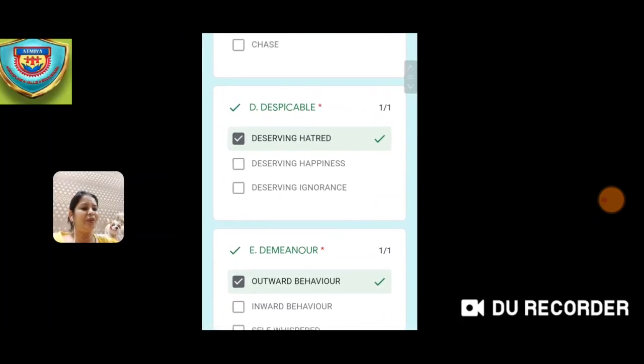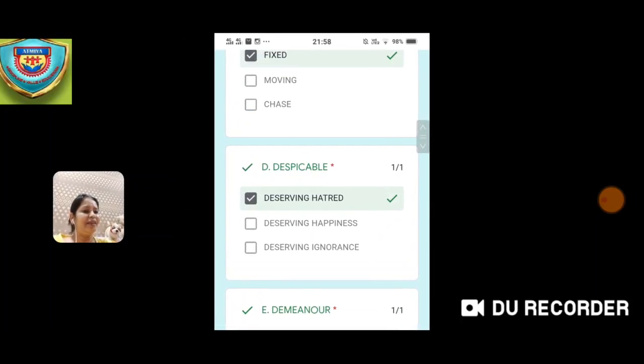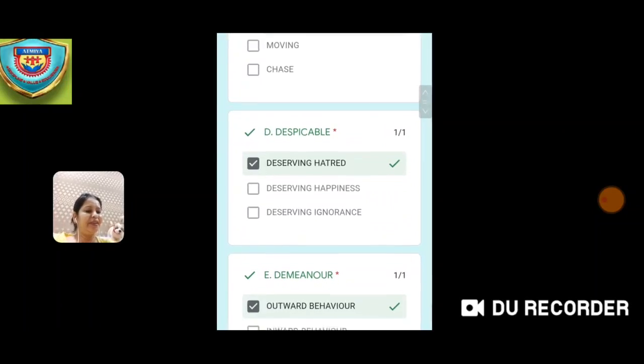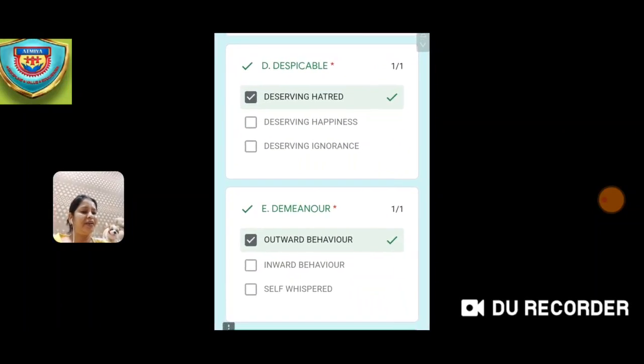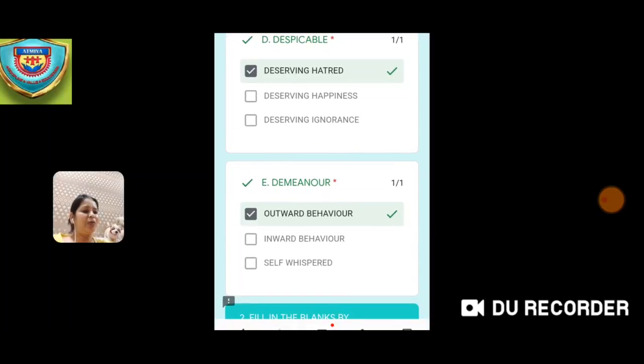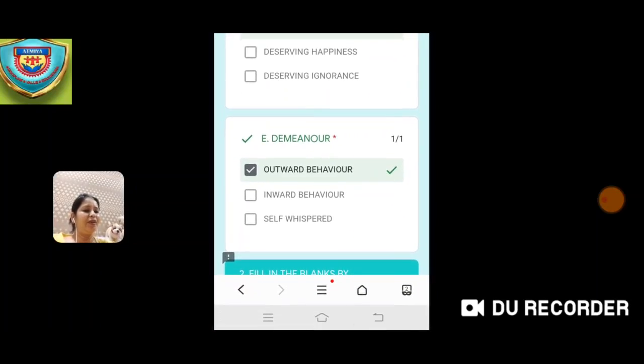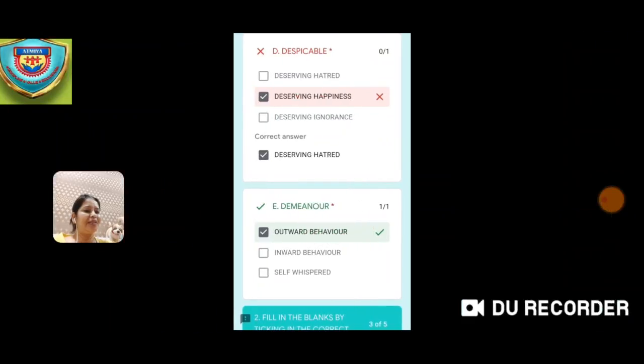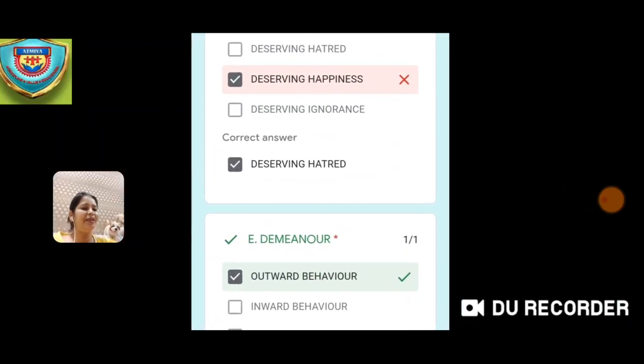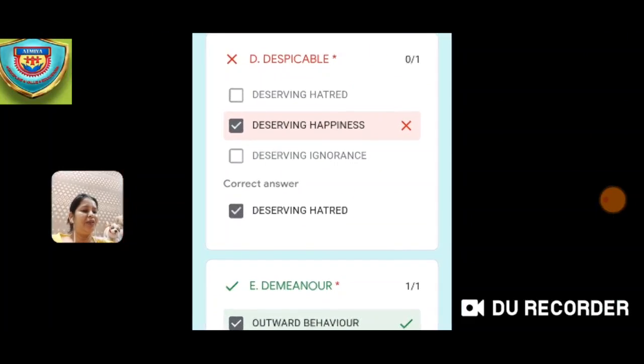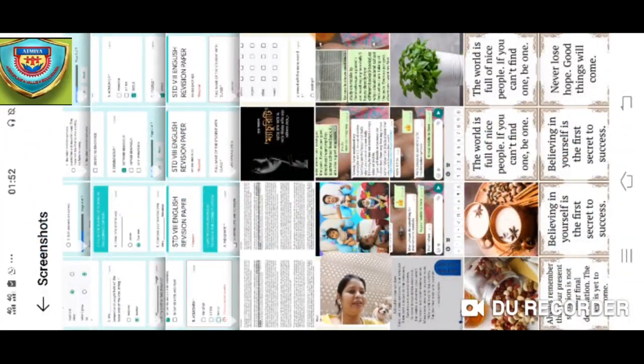Now here also you can see fixed. So this is the answer, so I got it correct. Now you can see the answer, deserving hatred. So I got 1 mark. Here also you can see outward behavior. So I got 1 mark. So this is how your scores will be shown along with your wrong or correct answer.